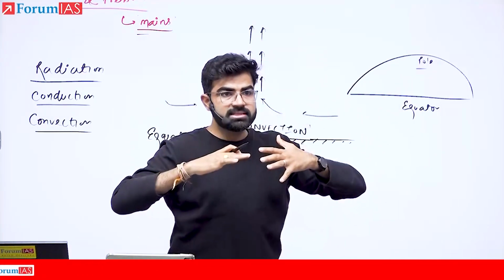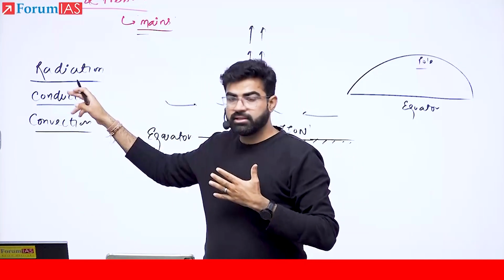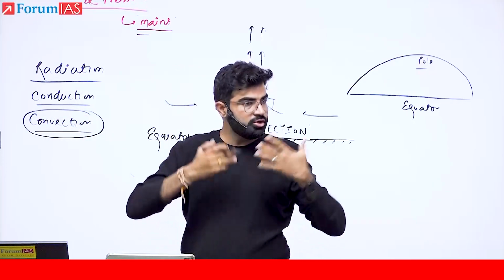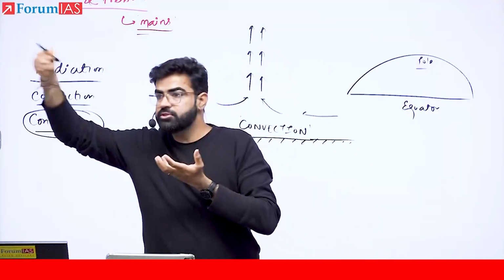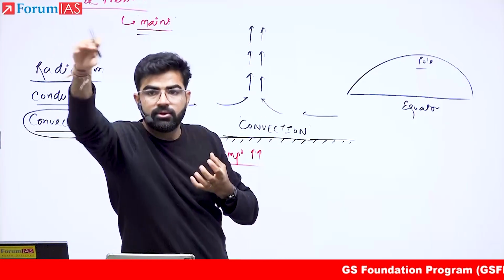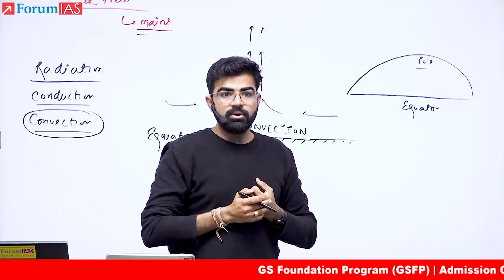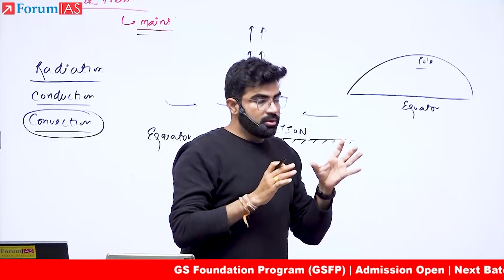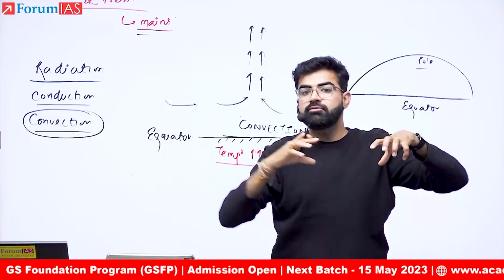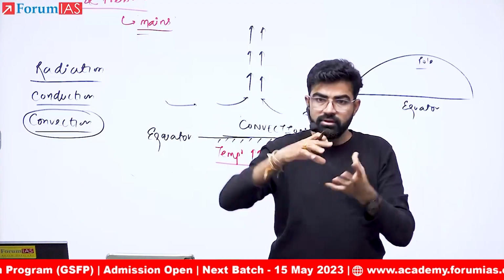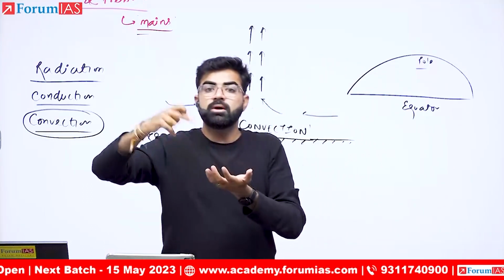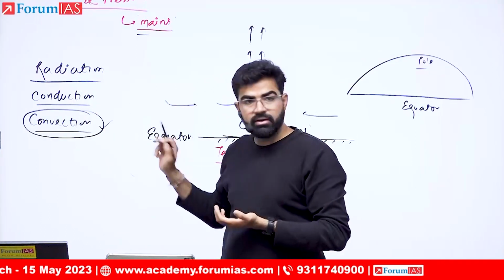Because it cannot move to transfer its energy. Whatever energy land is receiving, land has only two methods to transfer that, radiation and conduction. This method is not available to the land. Land cannot move to transfer its excess energy to somebody else. Do you understand? India cannot transfer its energy to Africa, let's say. Is it possible? No. And that is the reason if I compare land and water with the same amount of energy, land will be heated up very soon. Water will transfer its energy to other water particles. Okay? Air can transfer this energy to other air particles with this process of convection.